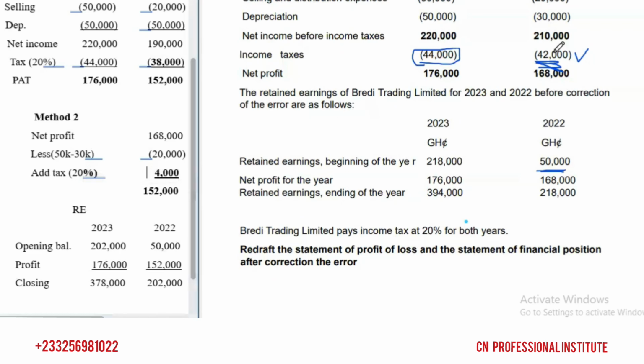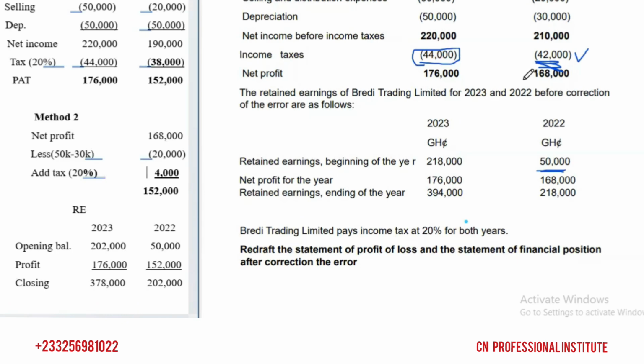Are you following? Because if we made the error and the error reduced our expenses, and for that matter profit increases, tax is also likely to increase, because we pay tax based on profit. That's why the tax figure when the error was committed was 42, and without the error was 38. The error reduced our expenses and increased the profit. So if profit increases, the tax increases.